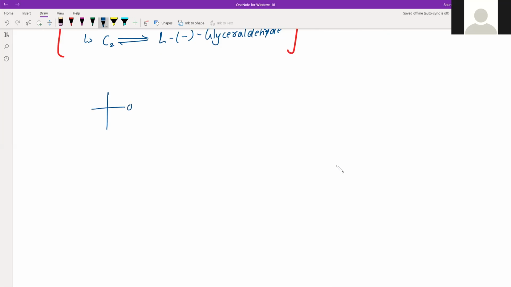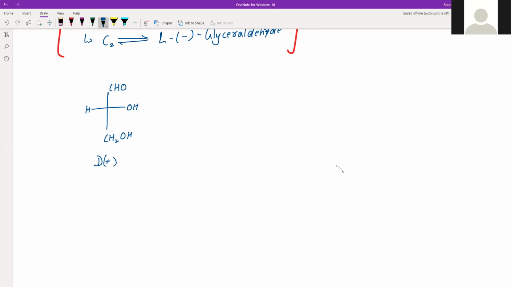That means OH on the right. This is our glyceraldehyde. Which configuration? This is D plus, or D configuration, or plus configuration.